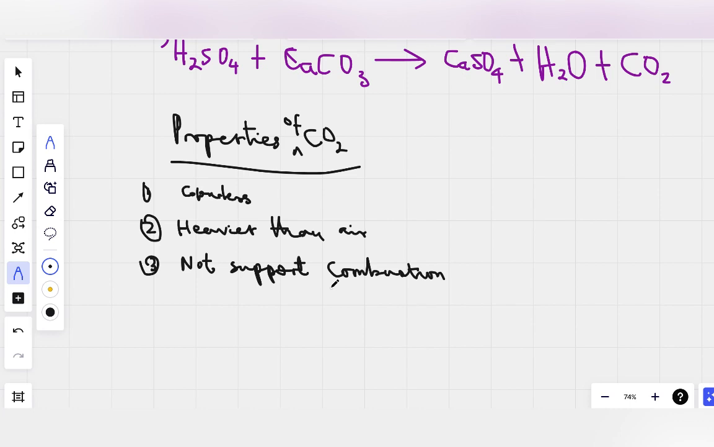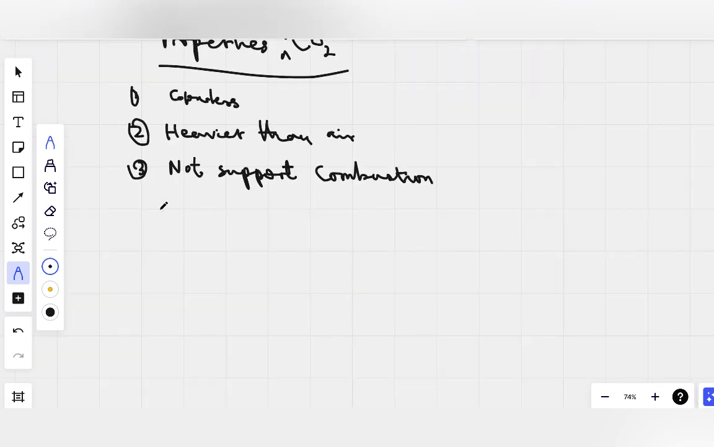It's highly soluble in water, forming carbonic acid. It's super soluble in water, almost like 100%. And when you react it with water, it forms an acid, which we call carbonic acid.